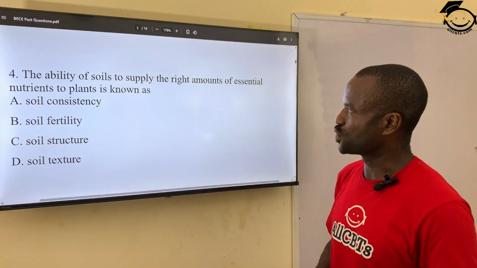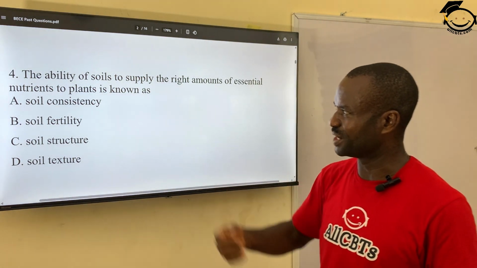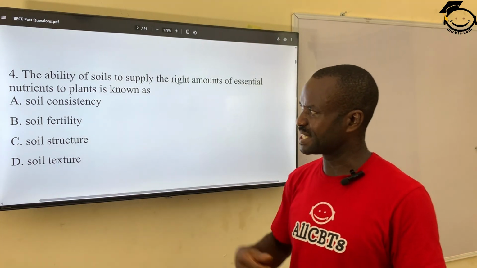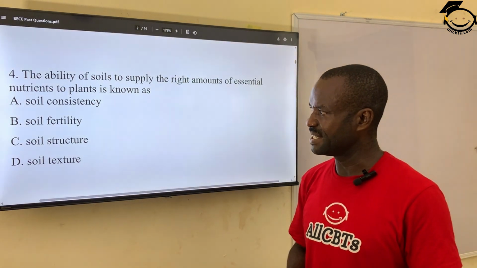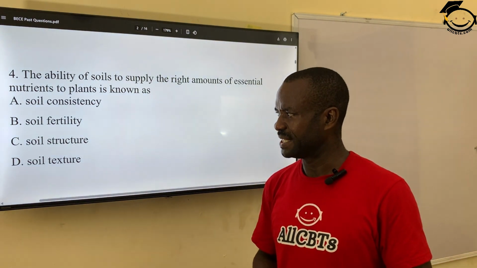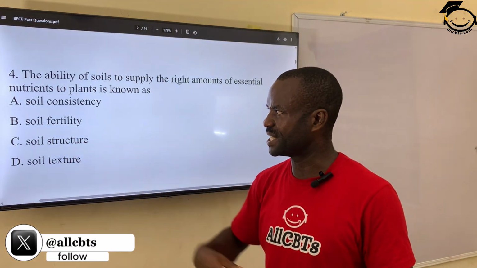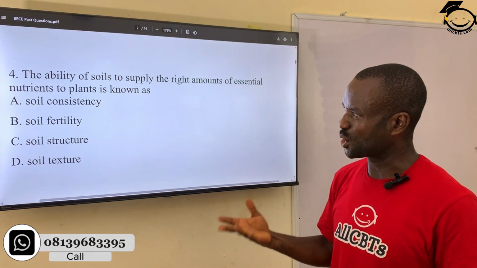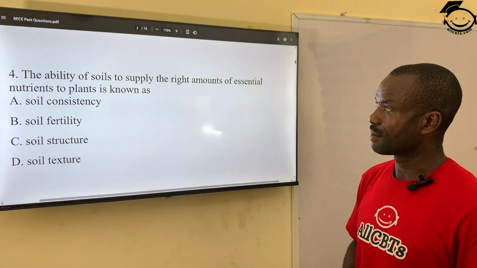Question 4. The ability of soils to supply the right amount of essential nutrient to plants is known as A, soil consistency. B, soil fertility. C, soil structure. D, soil texture. The correct answer is soil fertility. It's the ability of soil to supply the essential nutrient to plant. Soil fertility.